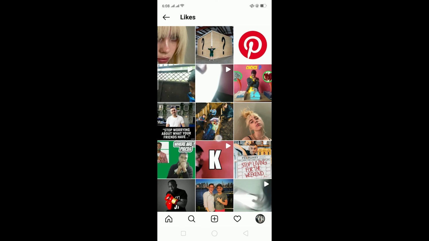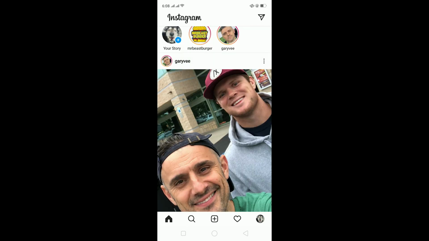So that's how you check your Instagram comment history, because there is not a legit way, there is no button like on Facebook where you can just click on it and it's gonna show you all the videos you have commented on or all the posts you have commented on. So this is the only way to check your Instagram comment history.